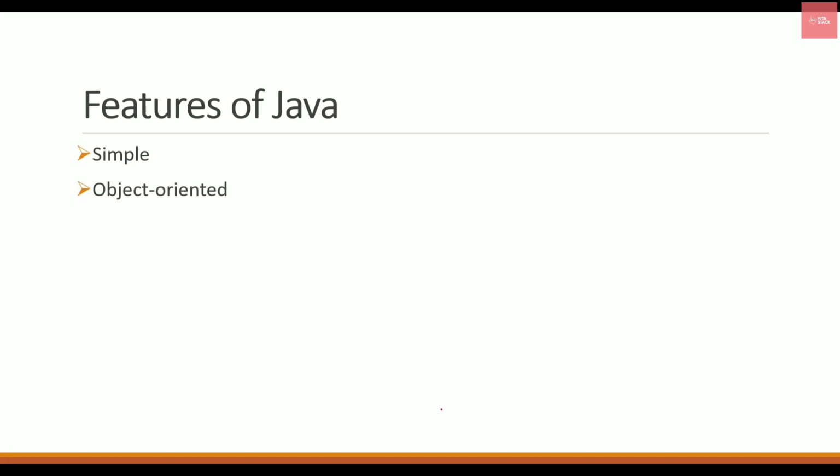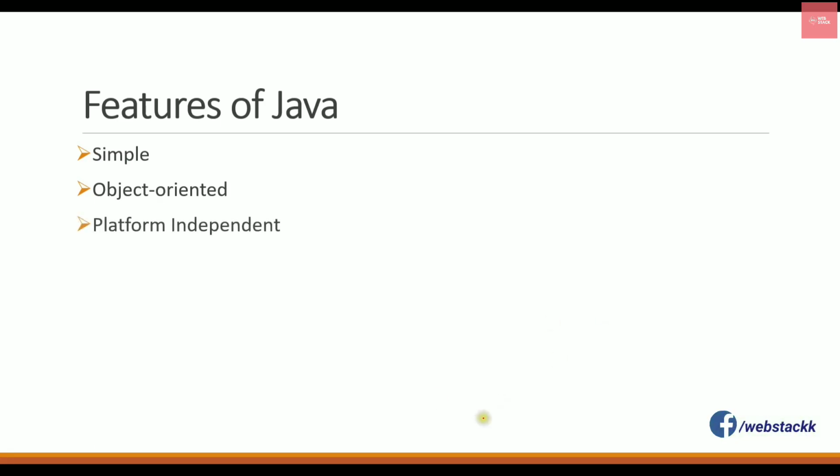Though C++ is also object oriented, Java is also called a purely object oriented programming language because everything you write inside Java is all about classes and objects. So you start your program with the class only, and every function and every object is created in that particular class. So it is called purely object oriented.